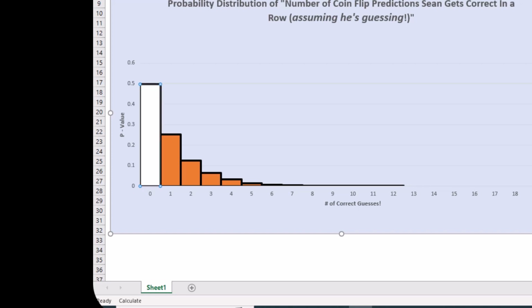I'll change them to a different color. Here, I'd say I'm guessing. Here, I'd say I'm guessing. Here, I'd say I'm guessing. As we start moving further and further out in the tail, it becomes increasingly harder to believe that I'm guessing. As I told you before, most students would draw a hard line right there between 4 and 5 and say, anything more than 4 and I think you know what's going on. So those 5 bars right there are the null hypothesis distribution, the guessing distribution. Anything to the right of it would imply I'm not guessing. Let's see how this corresponds to the hypertensive versus non-hypertensive and learning disability article.